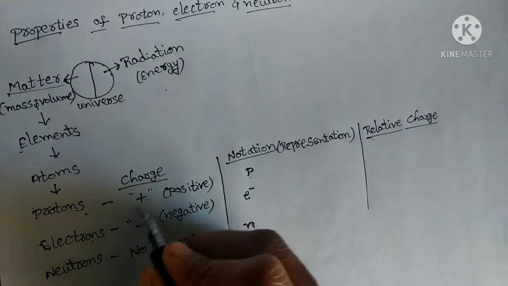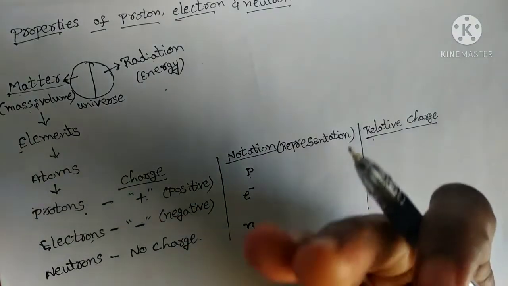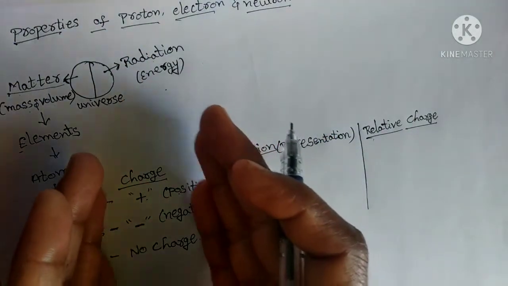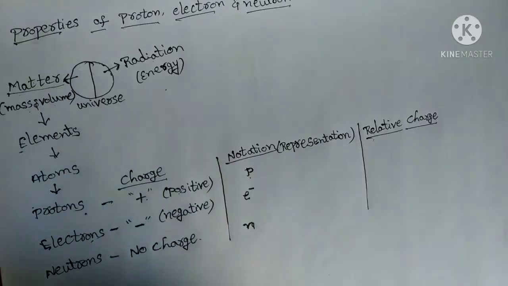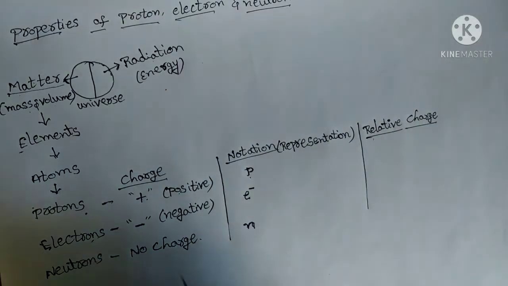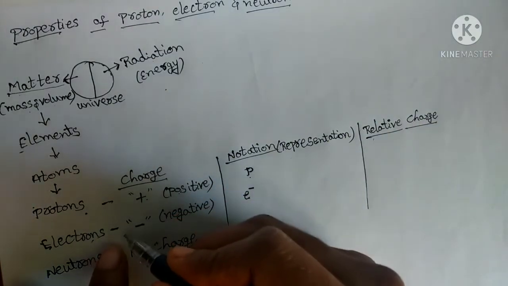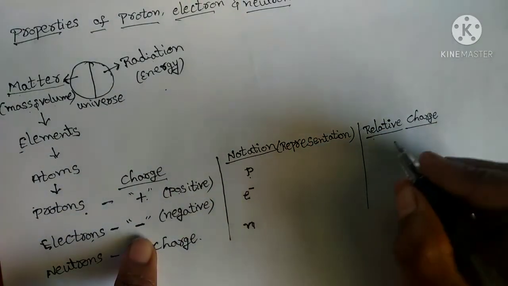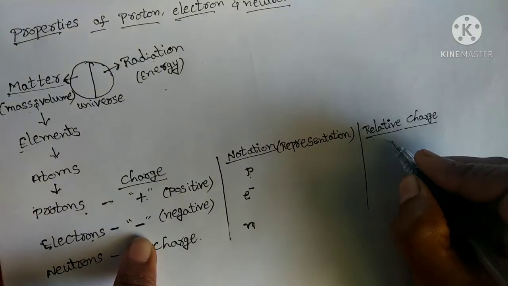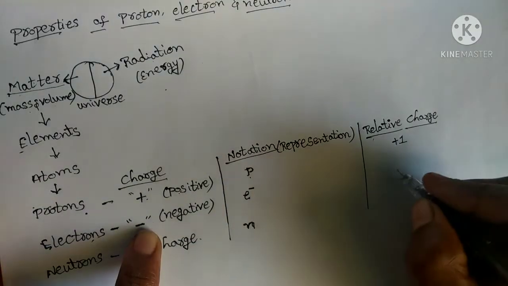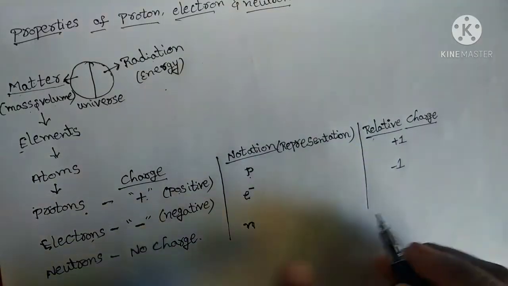Here we are discussing charge, which may be in coulombs or in electrostatic units, whatever that may be, so the number may also be different. So here we take that charge as a simple ratio, and that is what we consider as relative charge. It means if you compare the proton's charge and the electron's charge, how much is the ratio. Here the proton's relative charge we will consider as +1, and the electron's relative charge we will consider as -1. So what is its meaning?